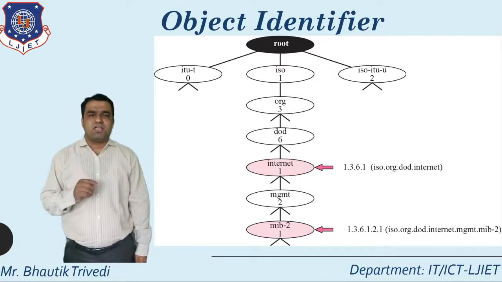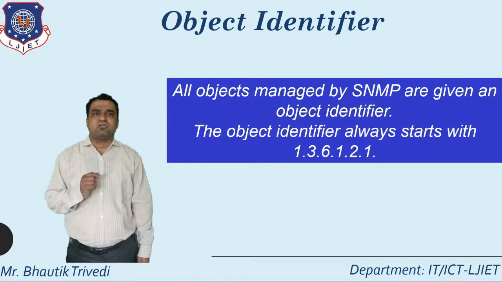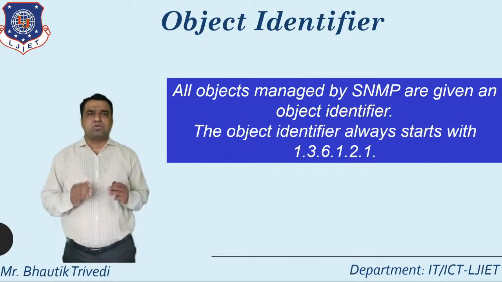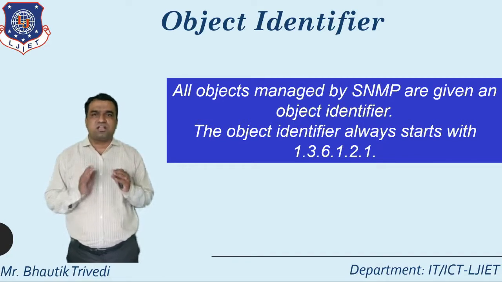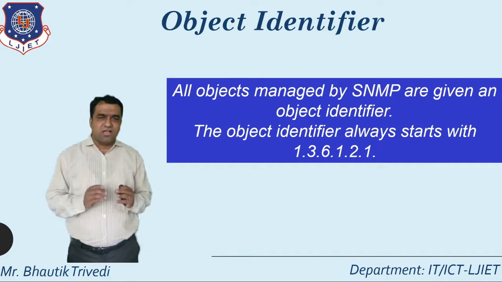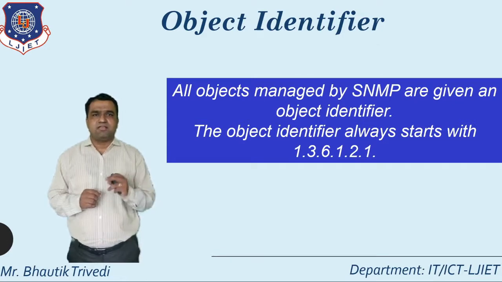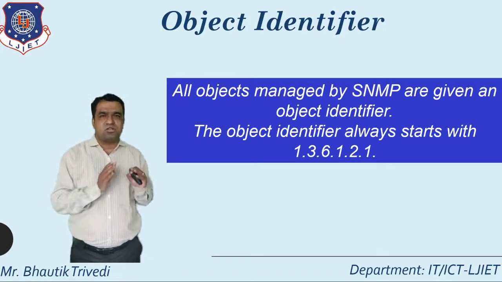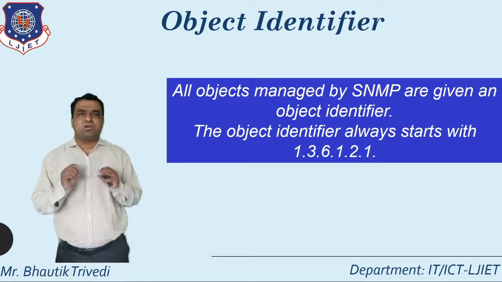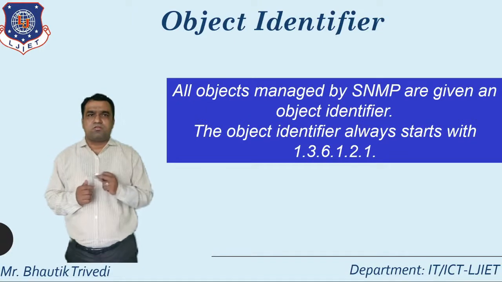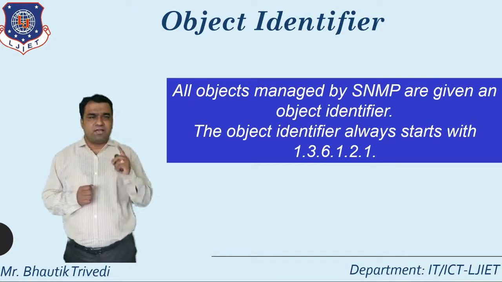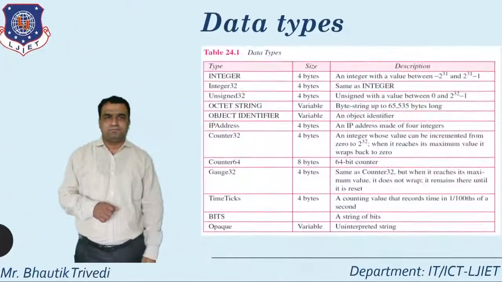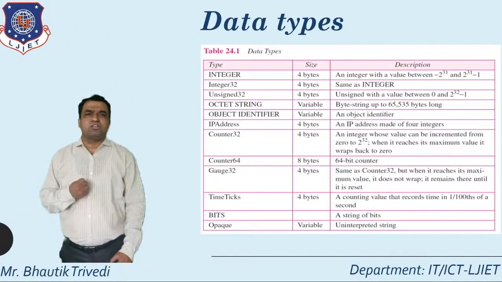So this is the way you can directly identify the object, and this particular object belongs to the SNMP protocol. This is the concept of object identifier, which is part of SMI, the structure of management information. So this is all about the concept of object identifier. Remember one thing: every object identifier starts with this value.